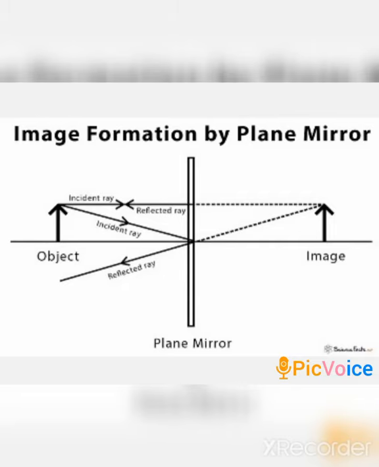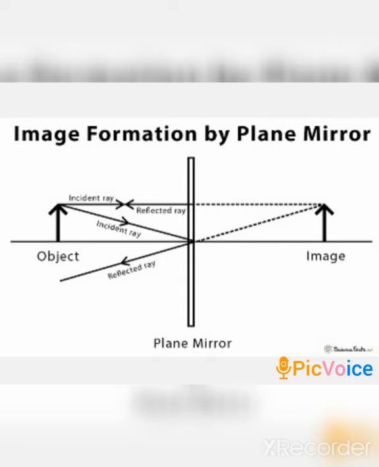Hello friends, this is the last image for the topic, and it deals with image formation by a plane mirror. In this particular image you can find an object, right? Think of that object as a candle, and it has two incident rays passing from it. One is parallel to the axis. As it is a plane mirror, it doesn't have a center of curvature. In case of the plane mirror, the point to remember is that whenever a ray is parallel to the axis, it will reflect again in the same direction.